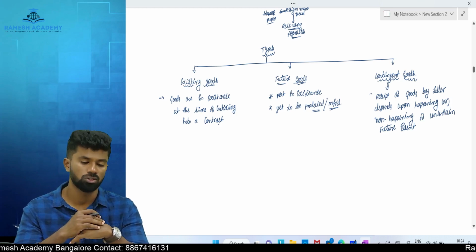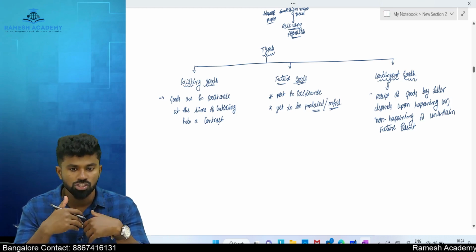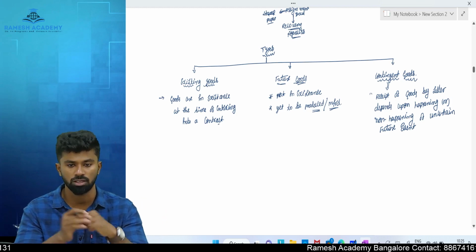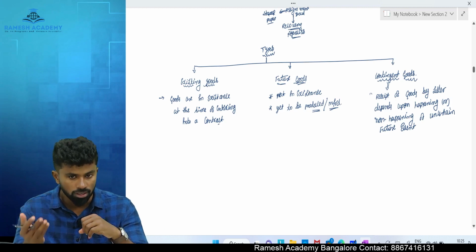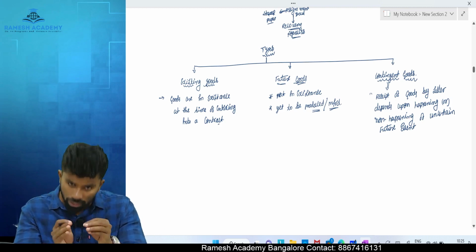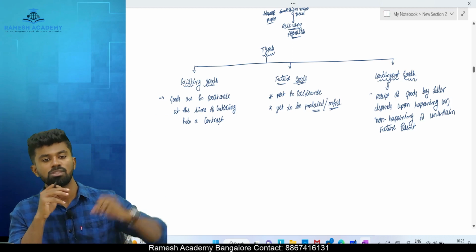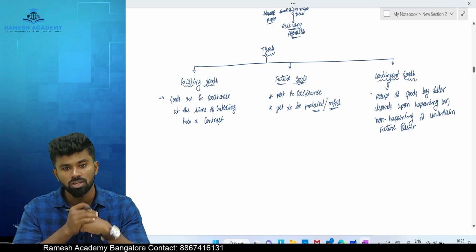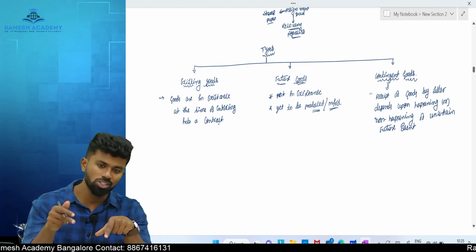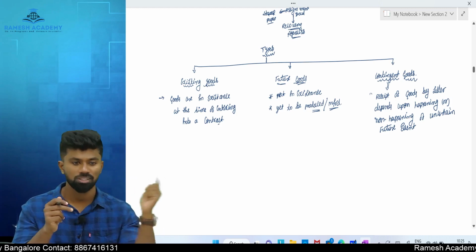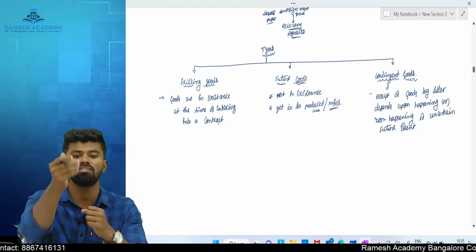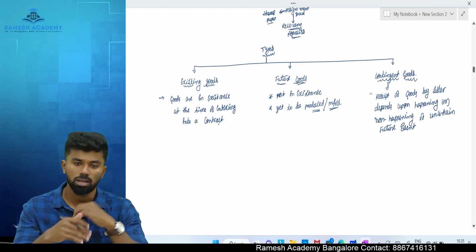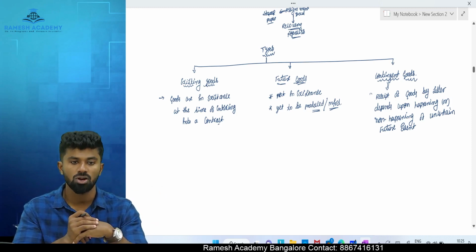Then comes contingent goods, the goods the receipt of which by the seller depends upon the happening or non-happening of an uncertain future event. For example, I enter into a contract with you to sell the goods to you, provided somebody sells it to me. Let's say Mr. X sells it to me. If he sells it to me, then I will sell it to you. So here, me selling goods to you depends upon whom? X selling goods to me. If I receive goods from him, I will give it to you. I am bound to give it to you. If he doesn't give the goods to me, then I am not bound to give the goods to you. That is called contingent goods.